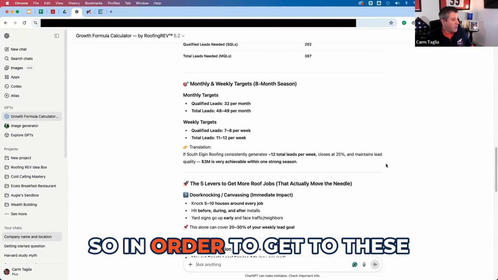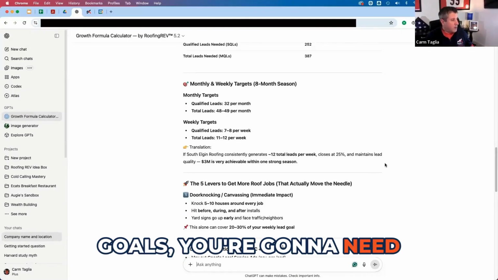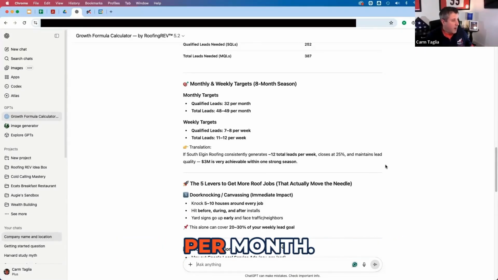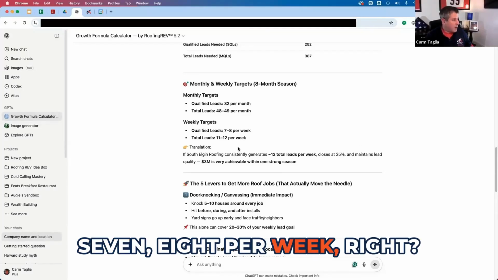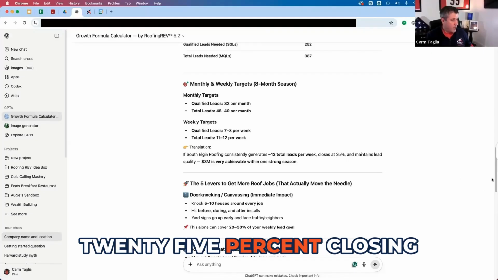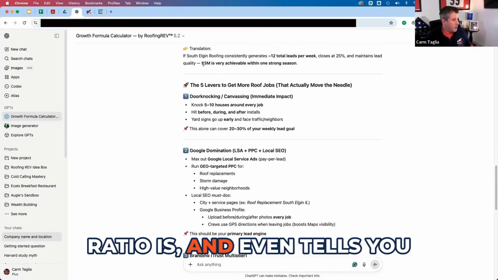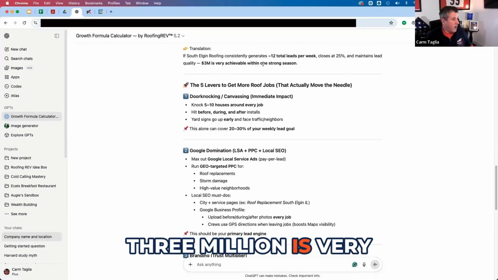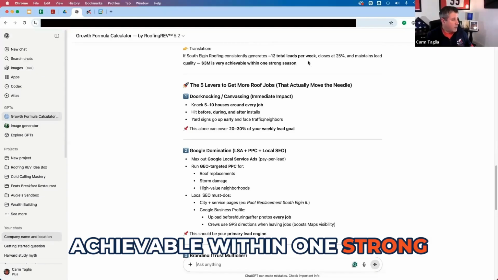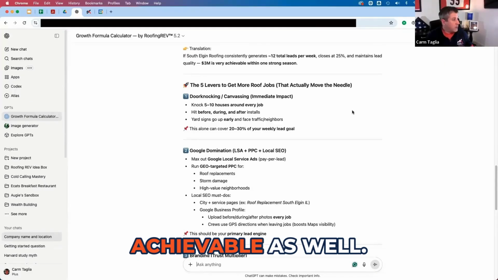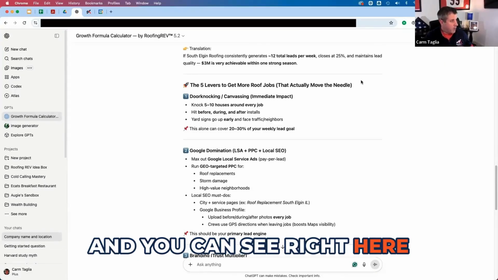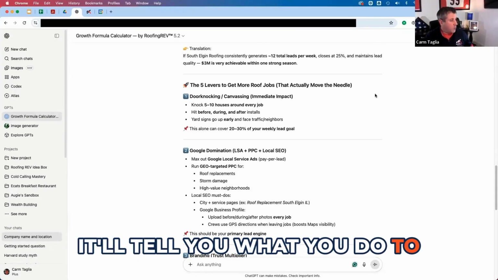So in order to get to these goals, you're going to need 32 qualified leads per month. Every month, you need one per day, right? 7, 8 per week, right? And this tells you what the 25% closing ratio is. And it even tells you 3 million is very achievable within one strong season. So it's telling you that your goal is also pretty achievable as well. And you can see right here, it'll tell you what you do to move the needle.